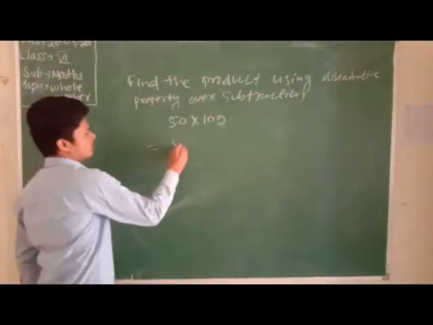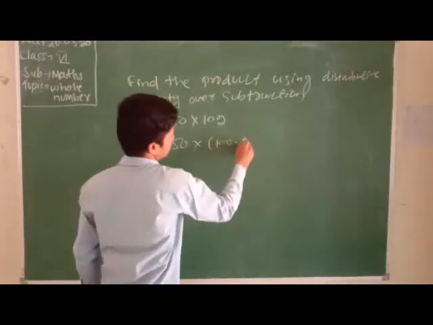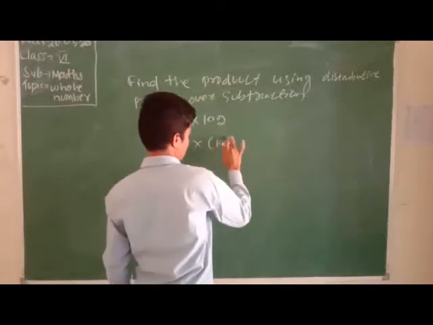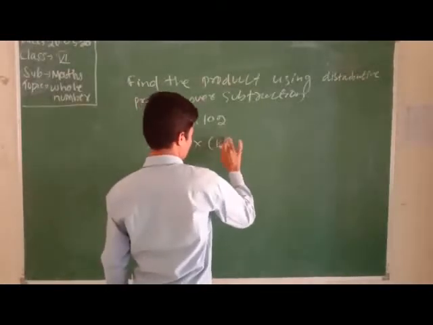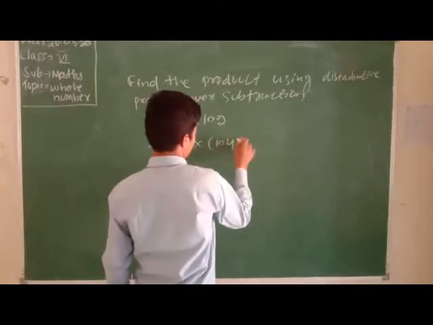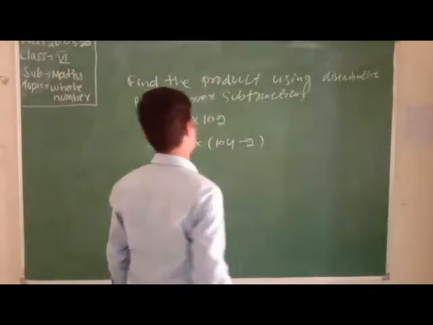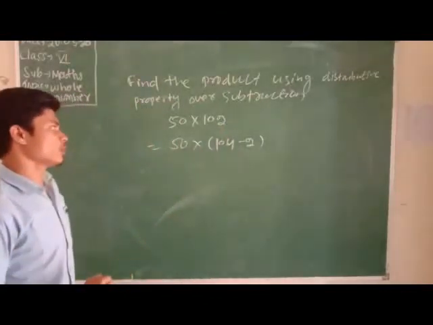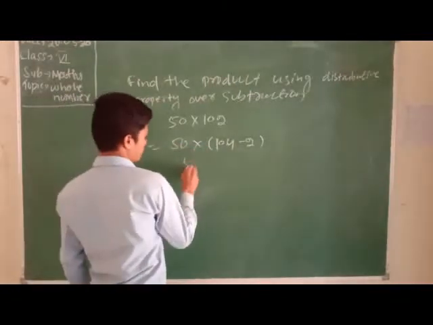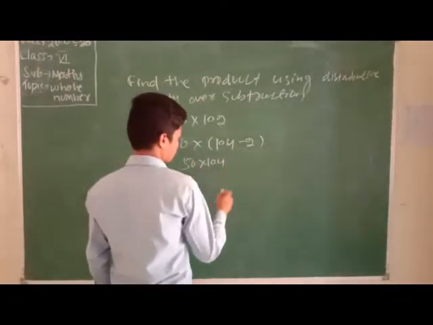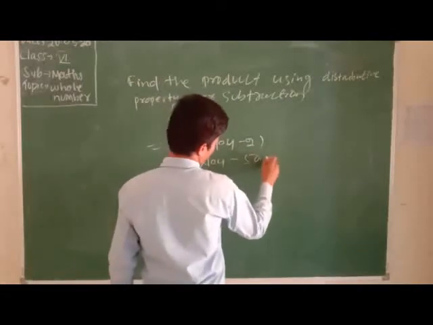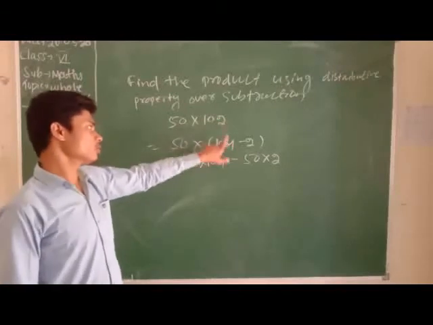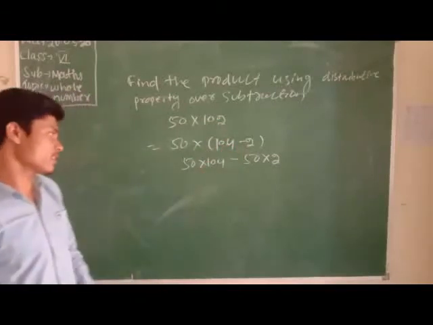Okay. Now 50 into 102, which is 104 minus 2. 104 minus 2 equals 102, so we can change it easily. Here, 50 into 104 minus 50 into 2. Clear?